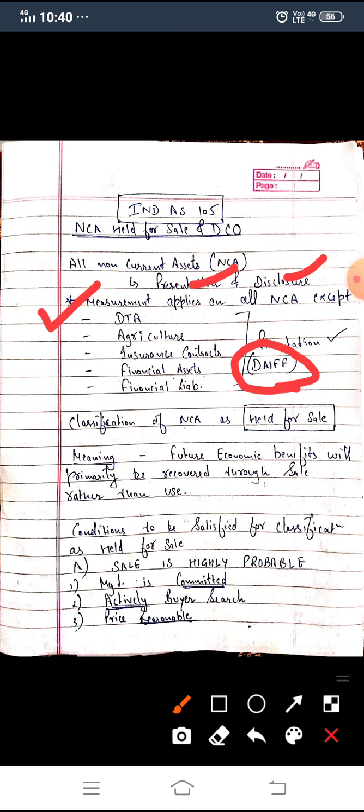Non-current assets held for sale. First of all, let's understand its meaning. What do we actually mean by non-current assets held for sale?